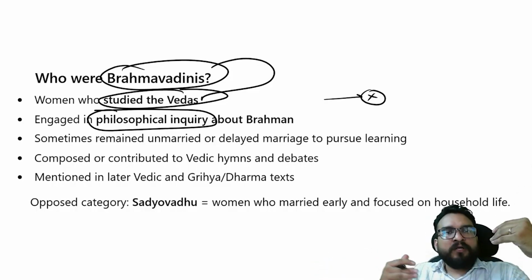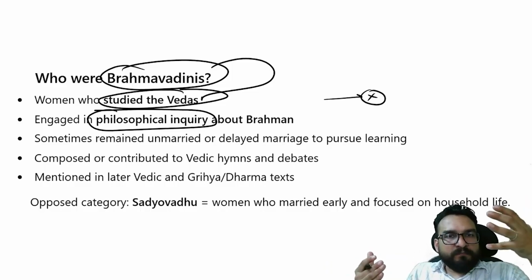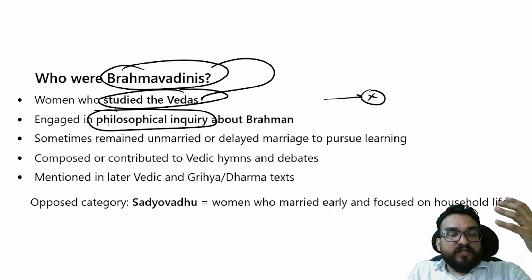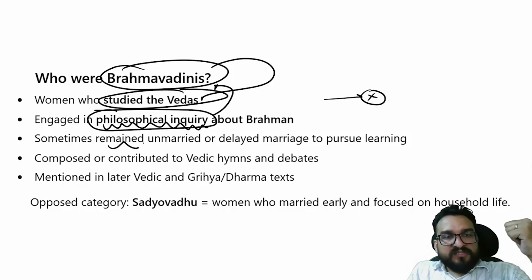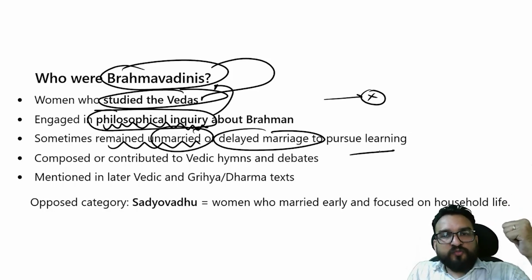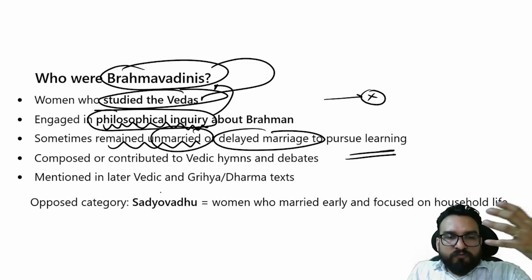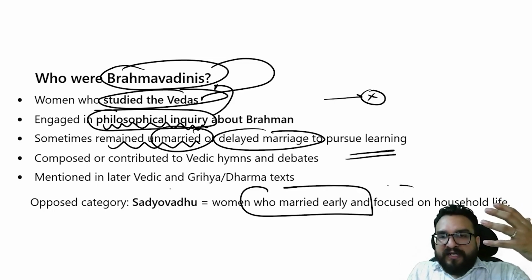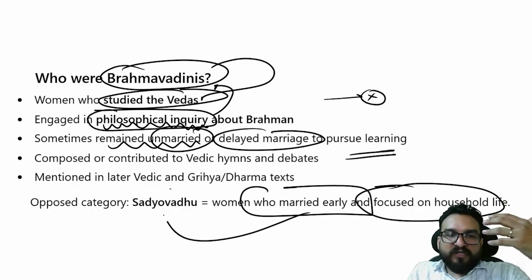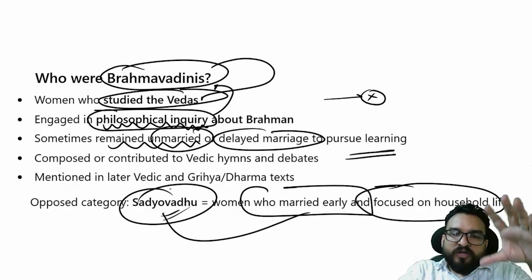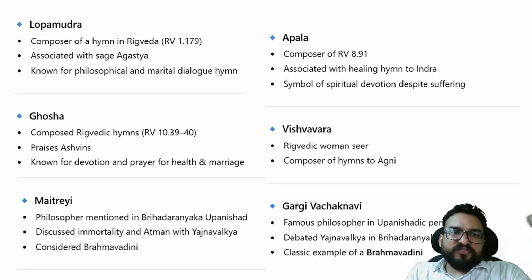At that point of time, as I have told you, there were 4 disciplines. And the women who were more engaged in philosophical inquiry were basically these Brahmavadinis, Vedas related inquiry. Sometimes they remained unmarried or delayed marriage to pursue learning. And the woman who married early and focused on household life was known as Sadhyavadhu. So I have certain Brahmavadinis which are important.